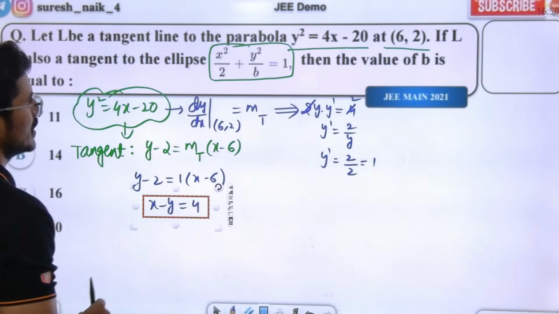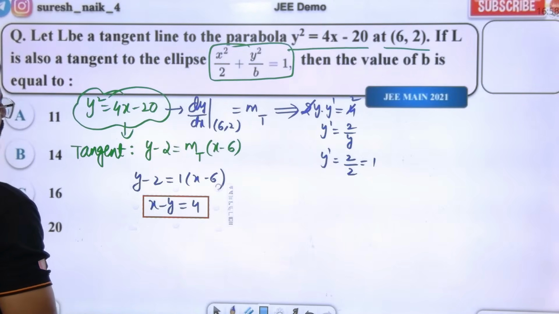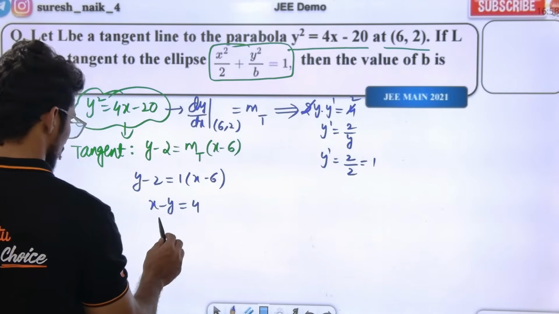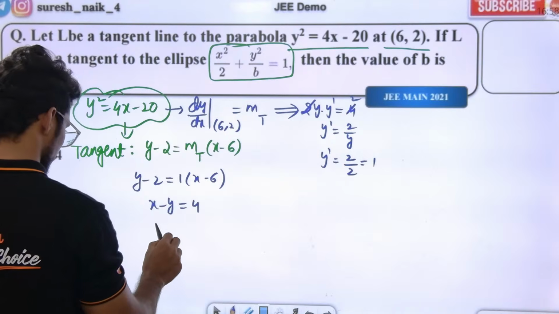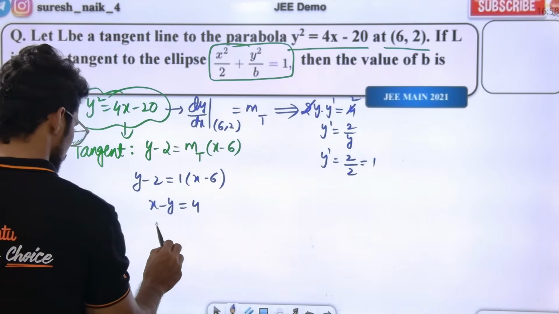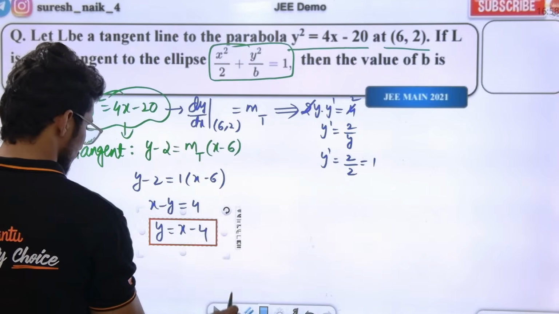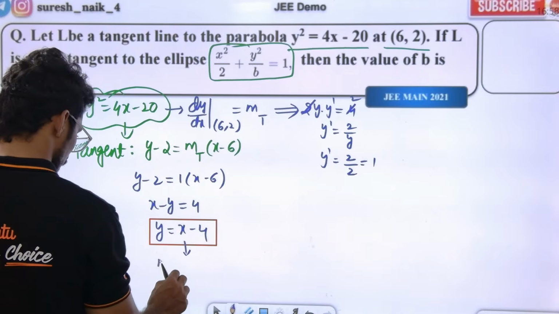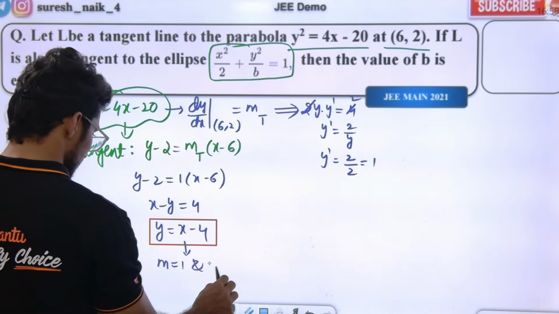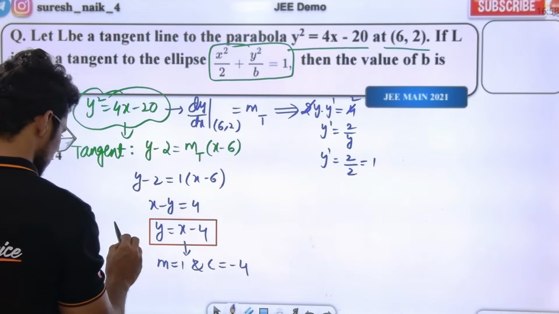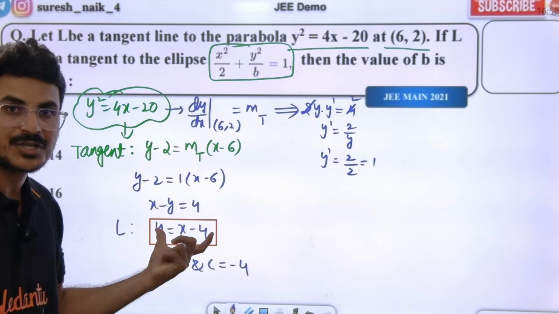This is the equation of tangent for the parabola. So y is equal to x minus 4. If I compare with the slope form, the slope is 1 and the c value is minus 4. This is the line L, the tangent equation for the parabola.